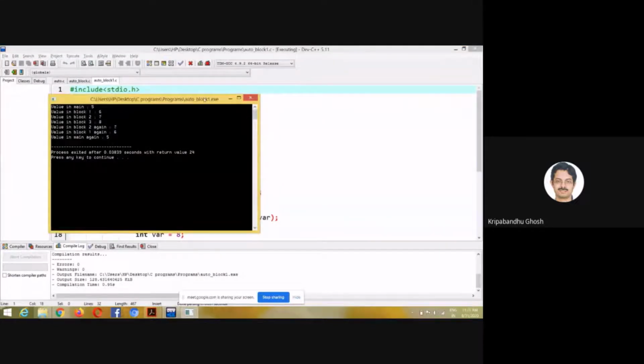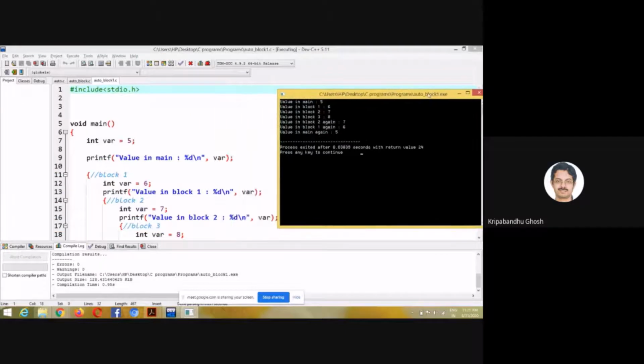Pay careful attention to what is happening. First, it is printing the value in main, but inside block 1, I have declared another variable of the same name. Its value is 6, and I print the value of var. So now it is 6, right? So the value in block 1 is 6. Then inside block 2, I declare another variable var, and I set its value to 7, and I print its value here.